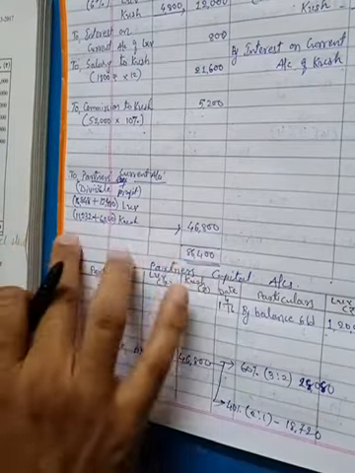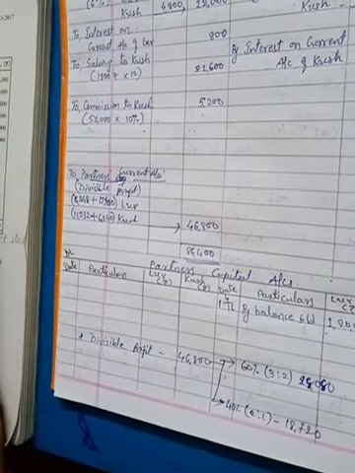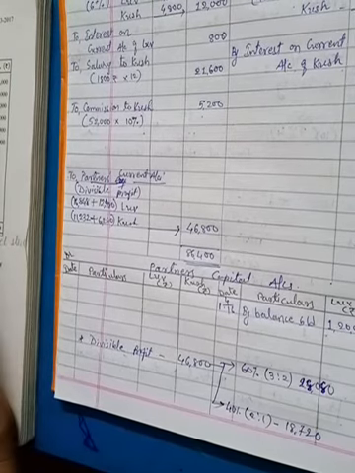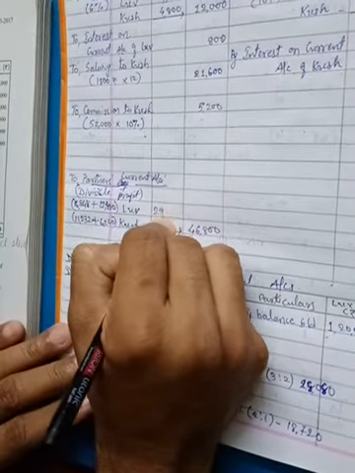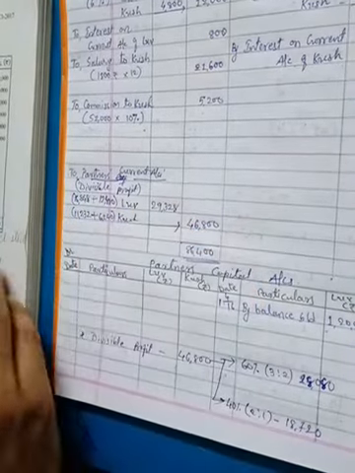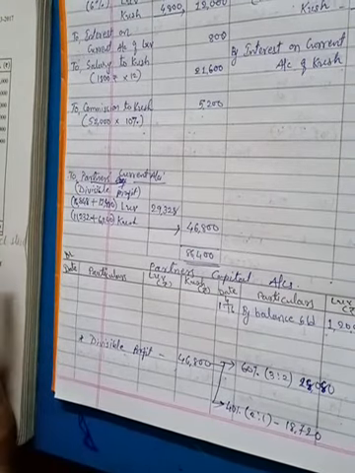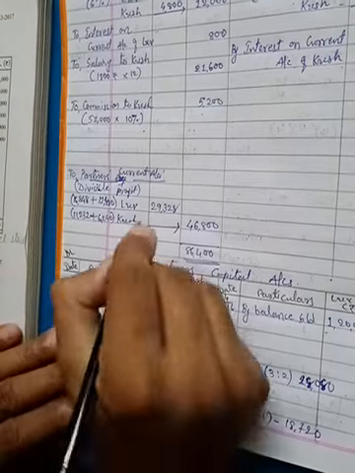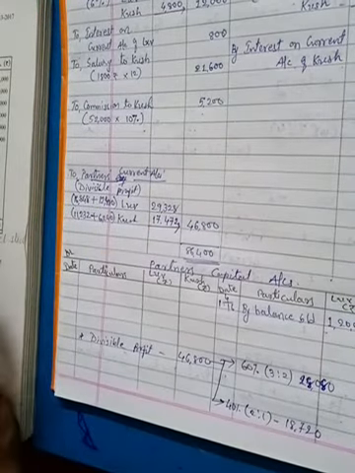Now the total of these two values will be the share in profit of each partner. So 16,848 plus 12,480 comes to 29,328, and 11,232 plus 6,240 comes to 17,472, and you can add up these two values.